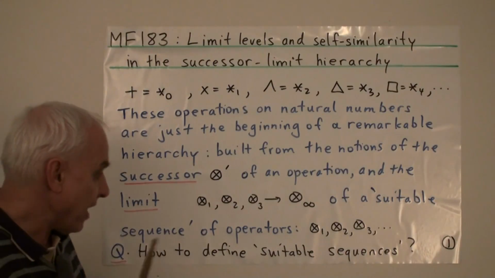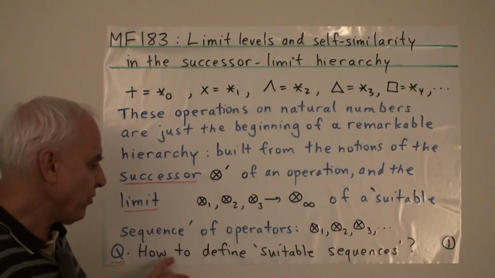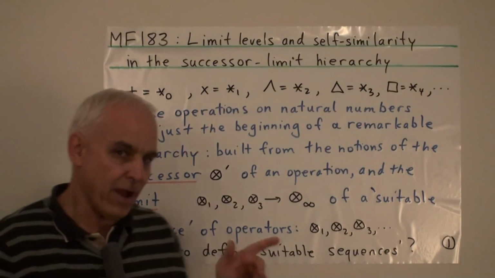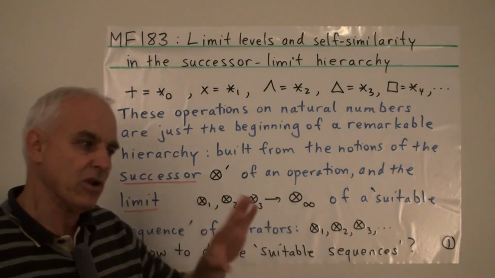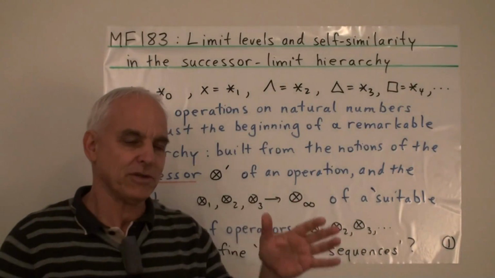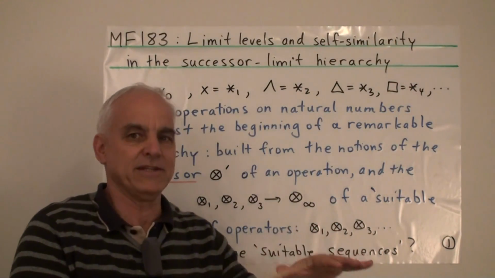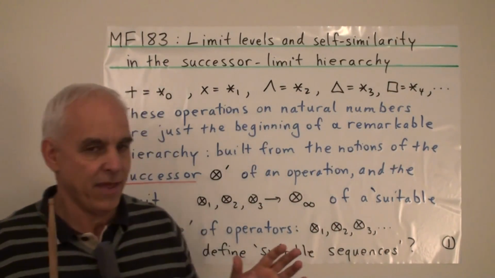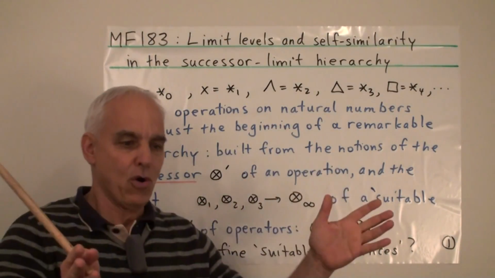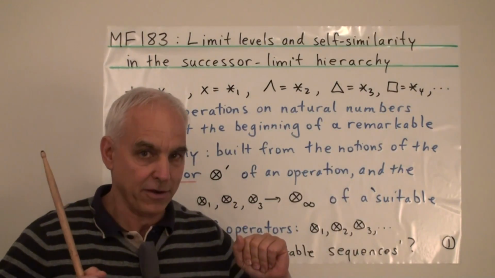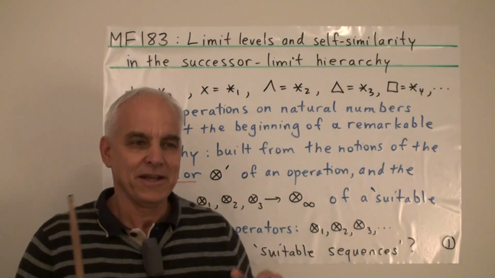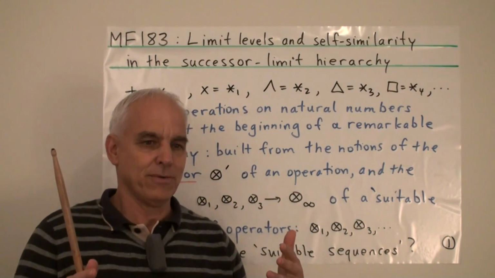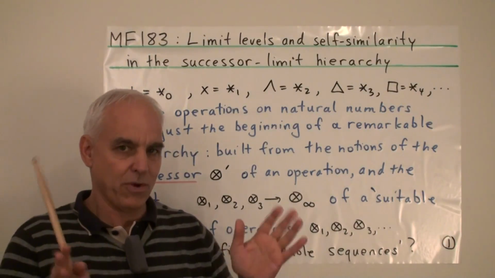And one underlying question here is, how do we actually get our heads around what precisely a suitable sequence is? There's a bit of an open-ended aspect here that we want to explore. So we're going to try to pin things down, but I'm not going to pretend that I have a fully blown, completely laid out theory here. In fact, one of the interesting aspects of this whole story is that it may not be possible to lay out from the beginning what we're going to do.